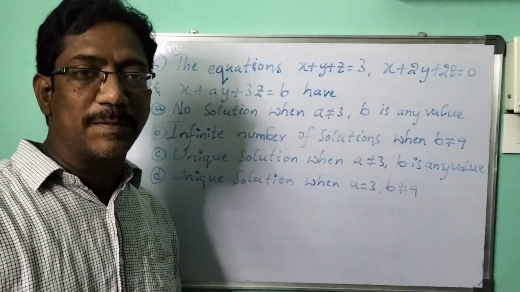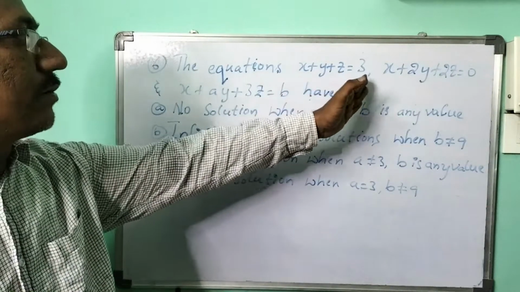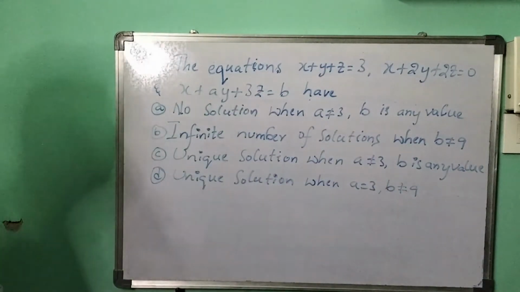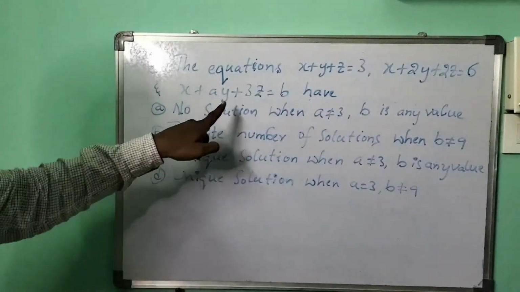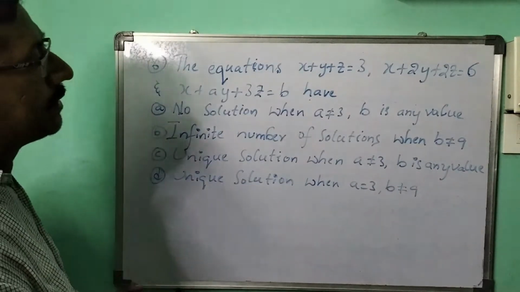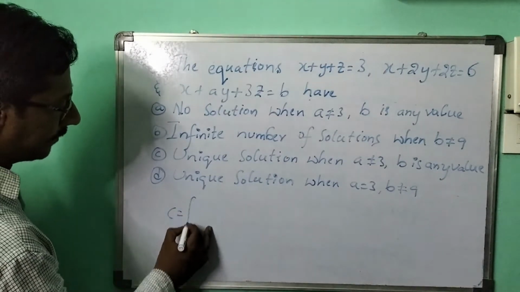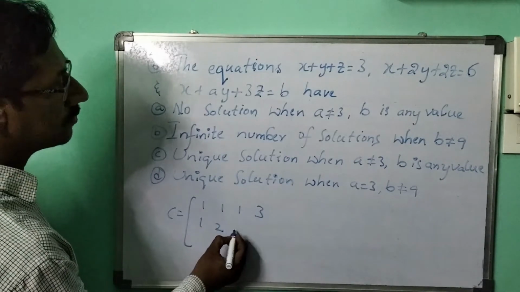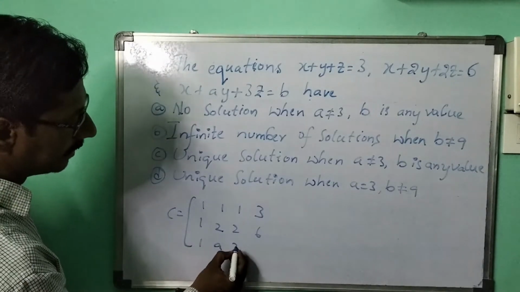So here I am going to explain now. This was the problem. What is given here? The equations x plus y plus z equal to 3 and x plus 2y plus 2z equal to 6, I think. Now here x plus ay plus 3z equal to b. Now if we solve this, what do you get here? C equal to, if you write here, 1 1 1 3, next 1 2 2 6, next 1 a 3 and b.